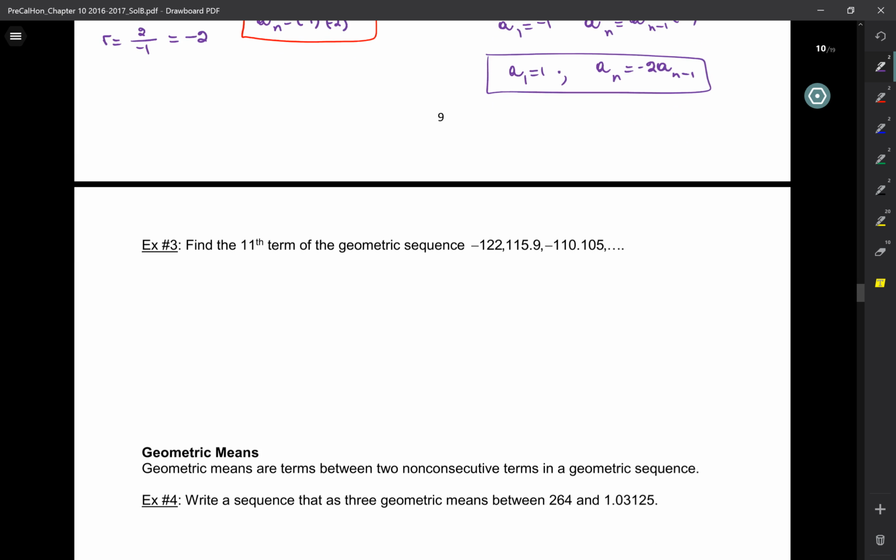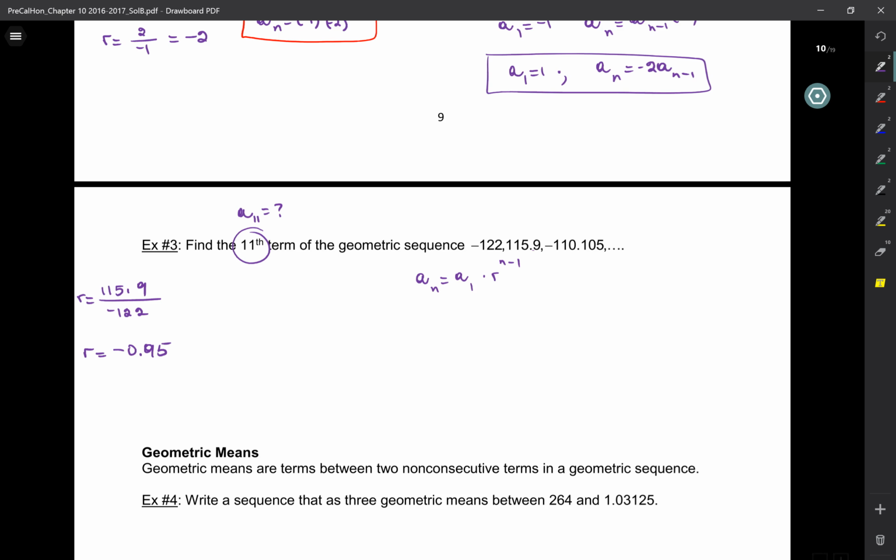All right, so here it says to find the 11th term. So I want A11. And this is a geometric sequence. Now, the formula for A_n is A1 times R^(n-1). So I need to find R. How would I find R? Right, 115.9 over -122 is R. So it's -0.95. Okay, and that's cool.